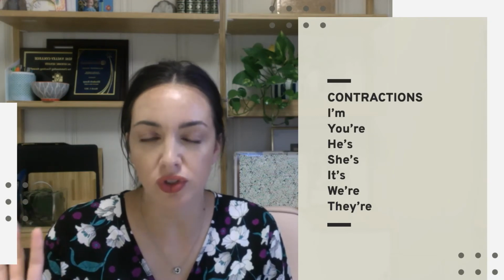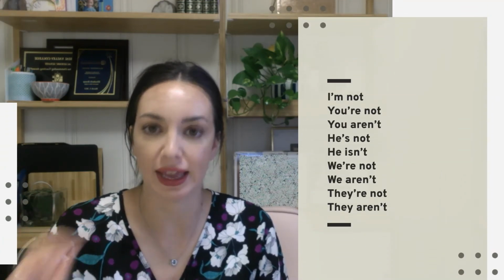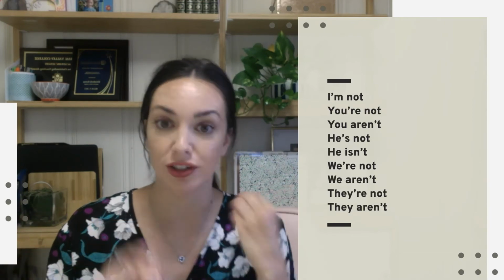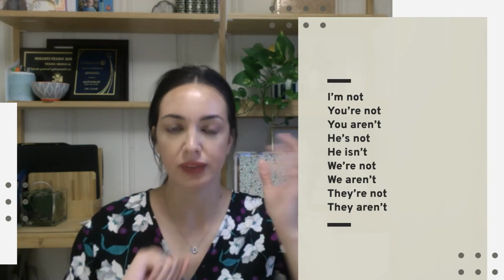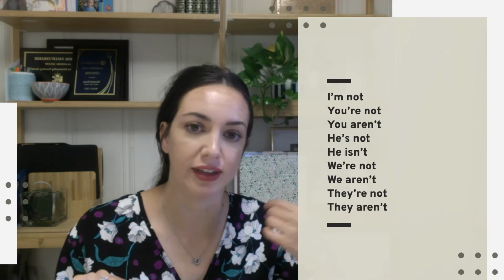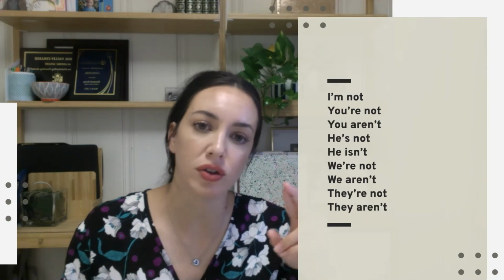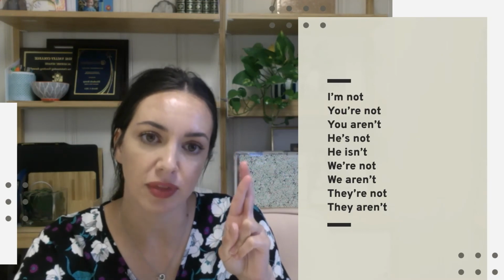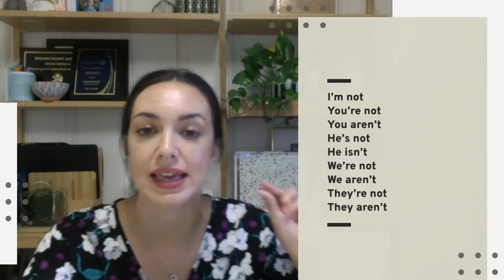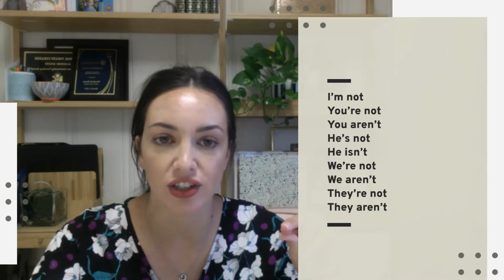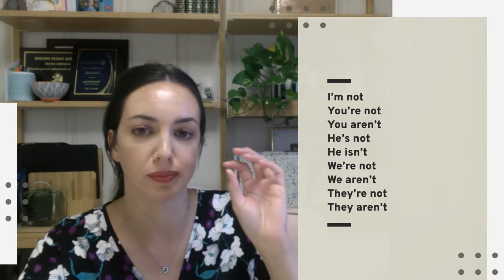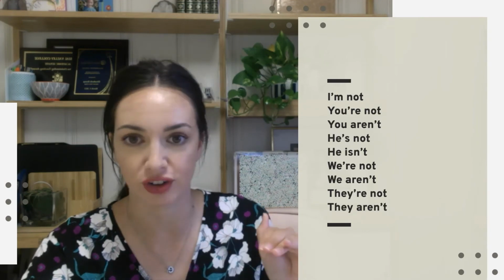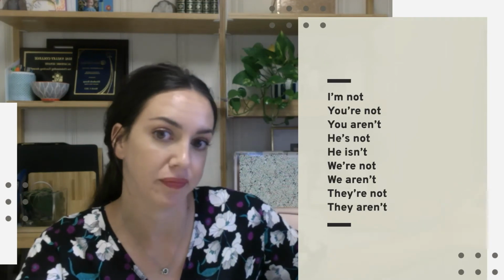We can also use contractions when we're talking negative, or when we are talking about things that aren't true or that don't describe us. I can say I'm not. I can say you're not. I can also make a contraction with are not to say aren't, and I can do the same thing with is not, isn't. I cannot make a contraction with am not. There's no amn't. That's not a word. I'm not is the only contraction to say that I am not something.